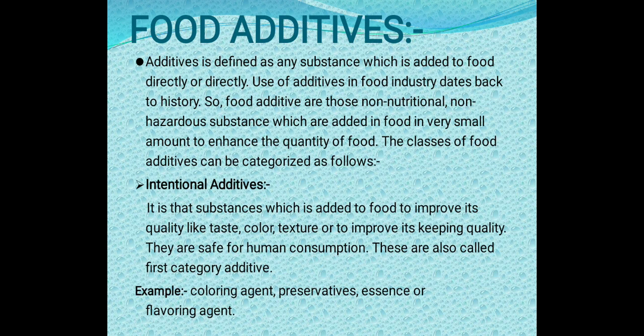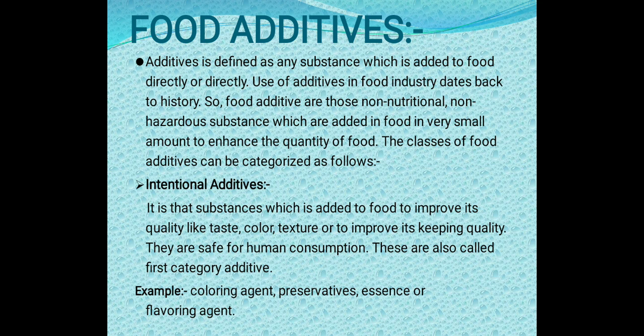Next is food additives. An additive is defined as any substance which is added to food directly or indirectly. Use of additives in the food industry dates back to history. So food additives are those non-nutritional, non-hazardous substances which are added to food in very small amounts to enhance the quality of food.